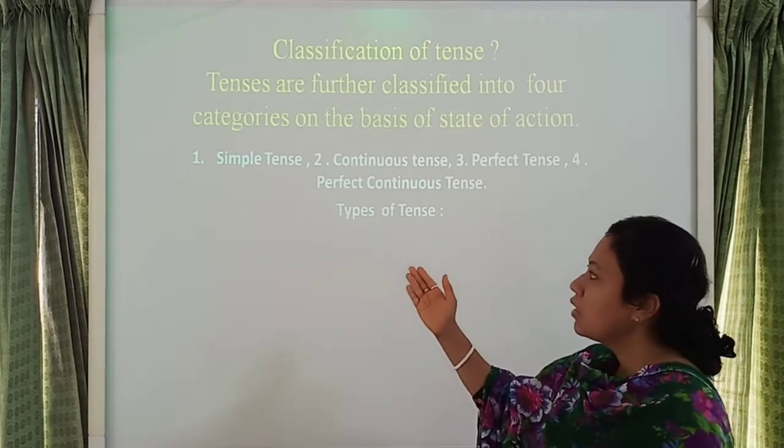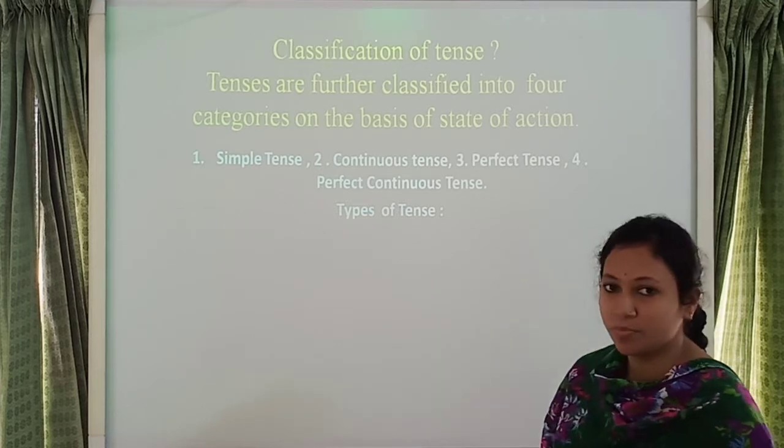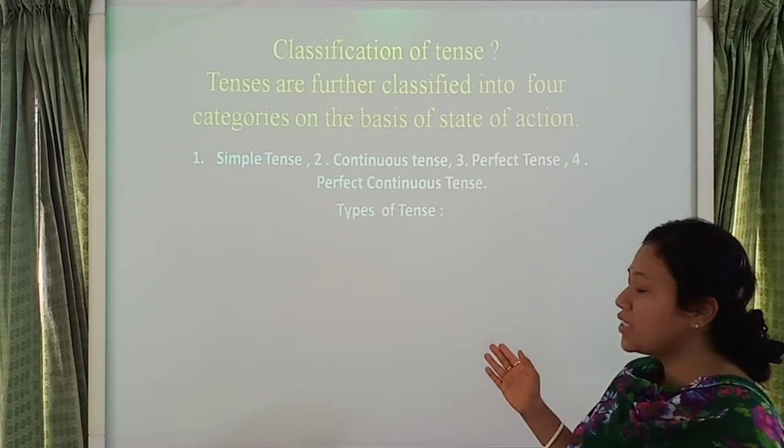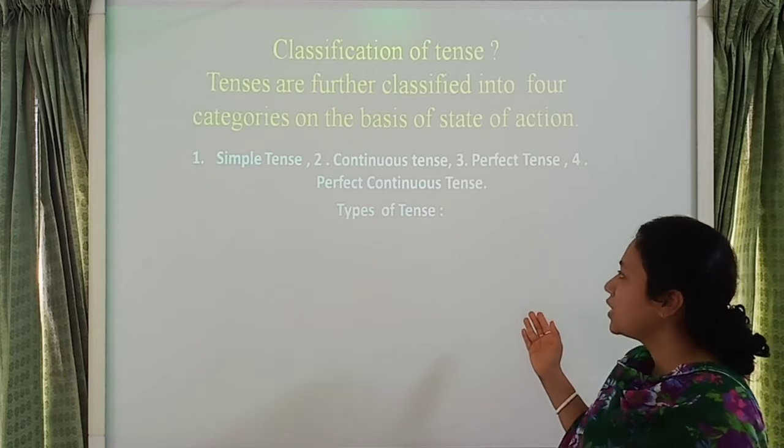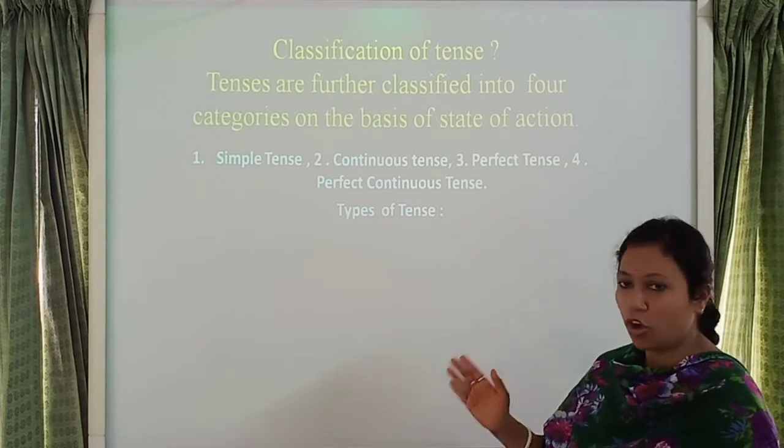Look at here. Number 1, simple tense. Number 2, continuous tense. Number 3, perfect tense. And number 4, perfect continuous tense.